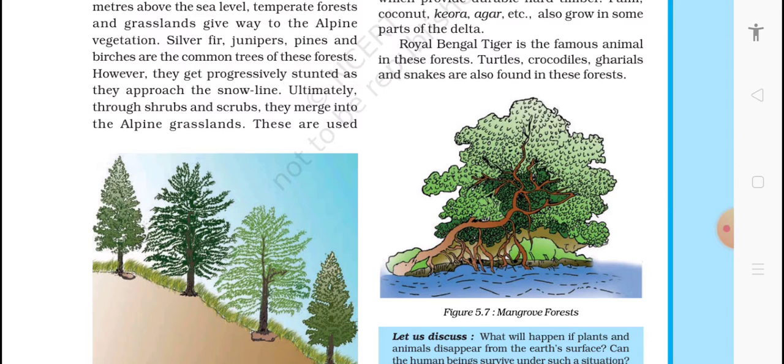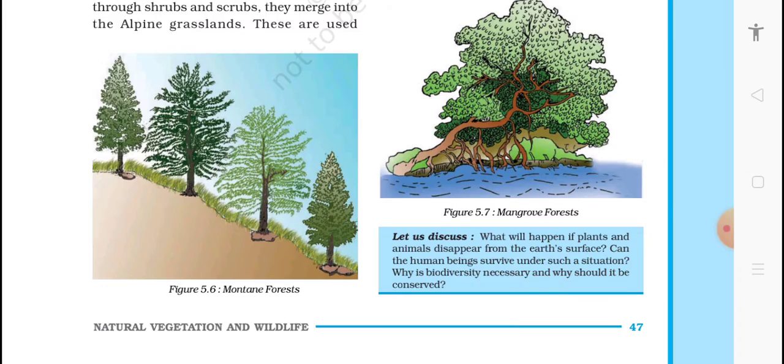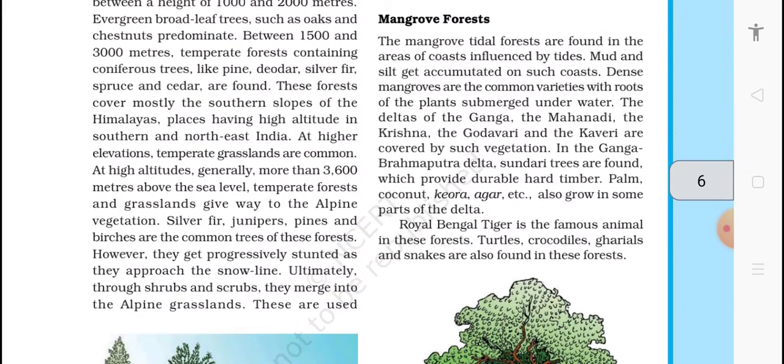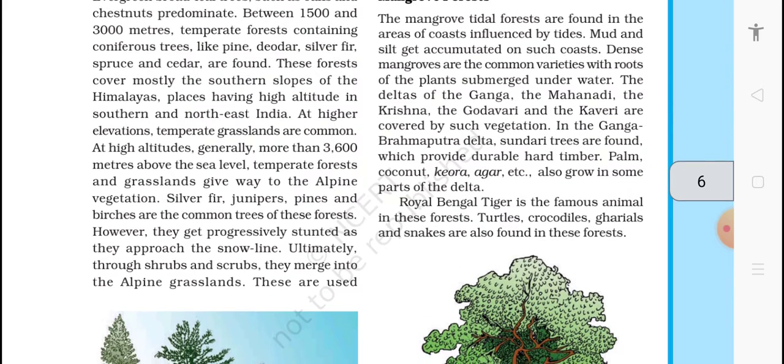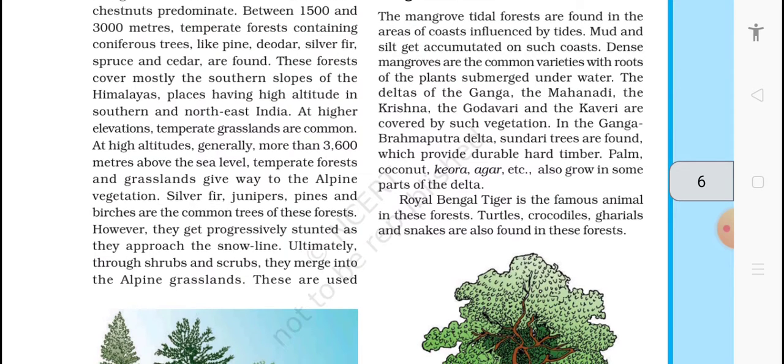Mangrove forests are found in areas where we can find rivers, lakes. The mangrove forests, tidal forests, are found in coastal areas influenced by tide, where mud and silt get accumulated on such coasts. Dense mangroves are the common variety with roots of the plants submerged underwater. The deltas of the Ganga, Mahanadi, Krishna, Godavari, and Kaveri are covered by such vegetation. In the Ganga Brahmaputra Delta, Sundari trees are found, which provide durable hard timber. Palm, coconut, keora, agar, and others grow in some parts of the delta.